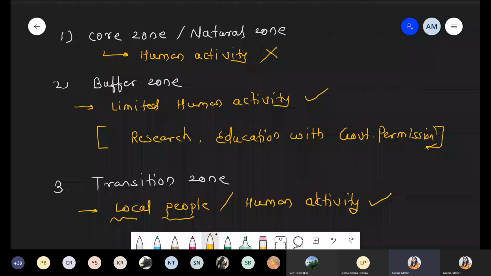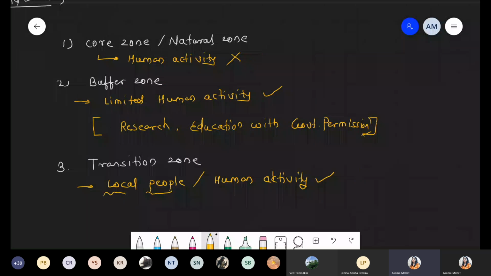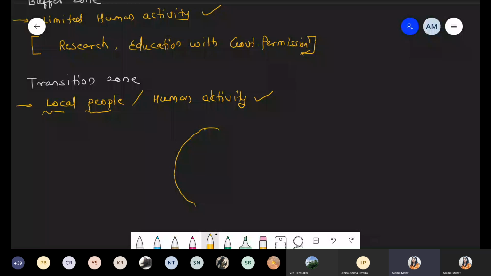Now I'm taking a diagrammatic explanation to represent what the core area is, what the buffer zone is, and where exactly the transition zone is present. Just as we discussed, the first zone is called the core zone.